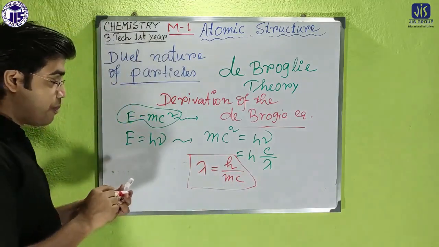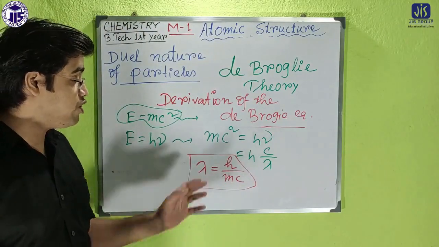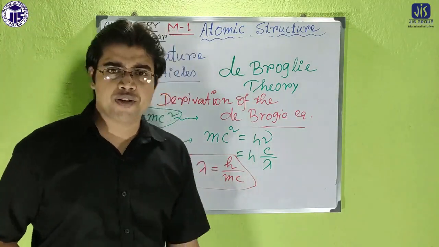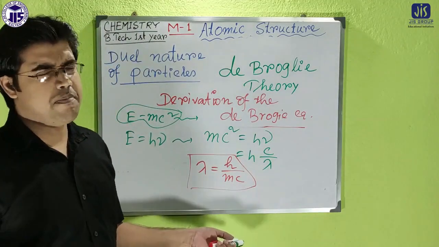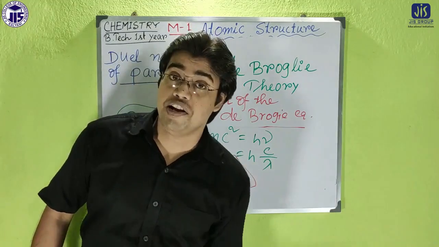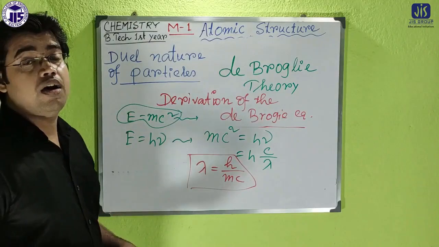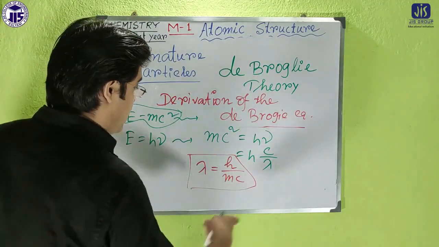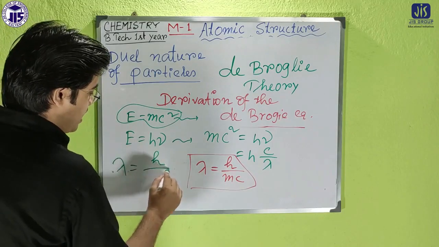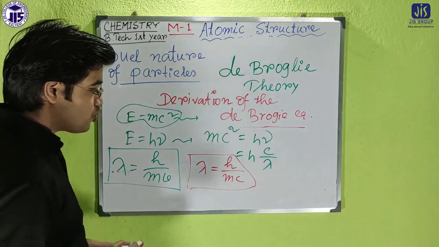Now c is the velocity of light. If it is any kind of particle moving with the velocity of light, then that equation will be applicable, like electromagnetic wave. In maximum cases, electromagnetic waves move with almost the same velocity as light. But if it is any other microscopic particle, then lambda equals h by mv, where v is the velocity of that microscopic particle.